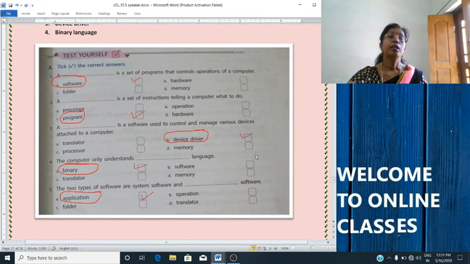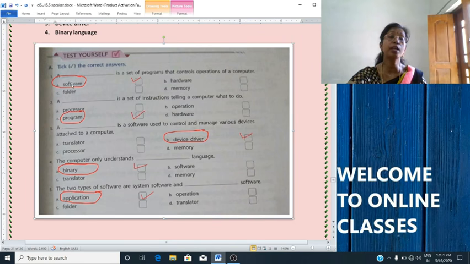Okay. Page number 25. It is given, test yourself. Tick the correct answer. We will start with the first one. There are five. First one. A dash is a set of programs that controls operation of a computer. Options are given: software, hardware, folder, memory. So the answer is option A, software.